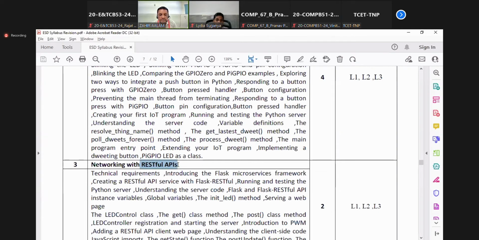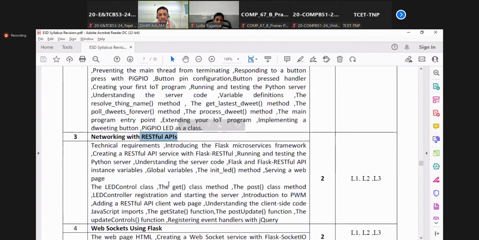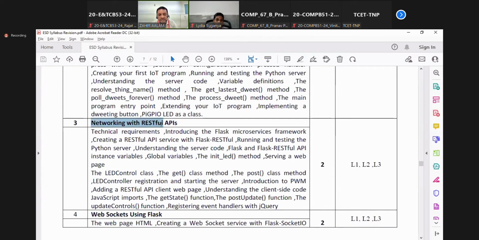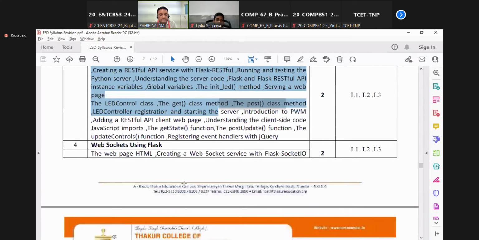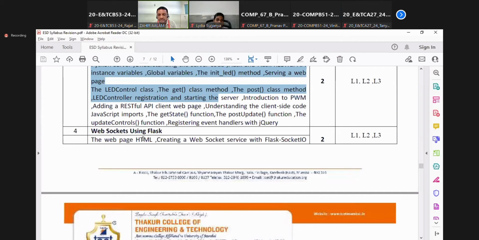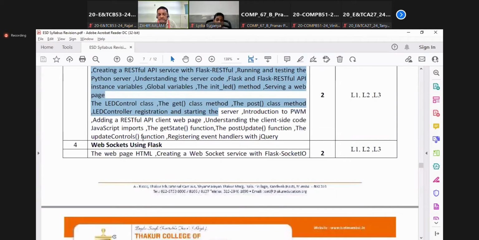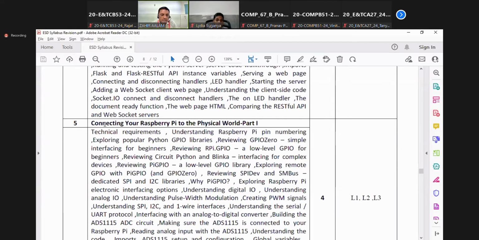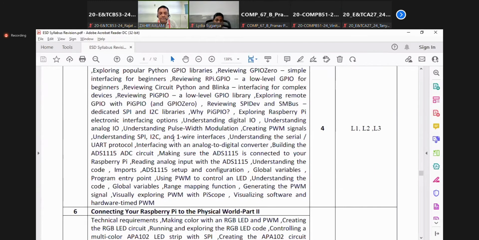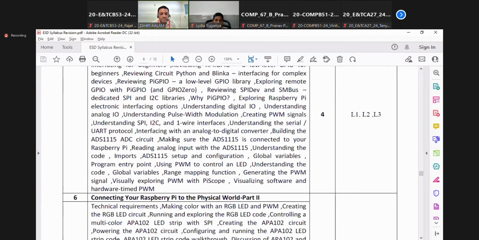Then RESTful APIs will be introduced to you during this session, because during networking, the APIs are very important. Flask, microservices, and other tools will be introduced too. Then WebSocket programming using Flask. Flask is a new concept which is nowadays asked by various industries, so that's the reason why we introduced Flask. Then how can you connect your Raspberry Pi to a physical device? That will be introduced, and a demonstration will be shown to you.